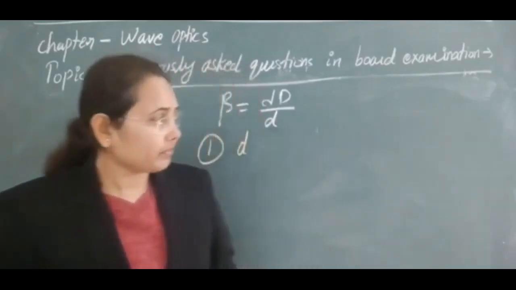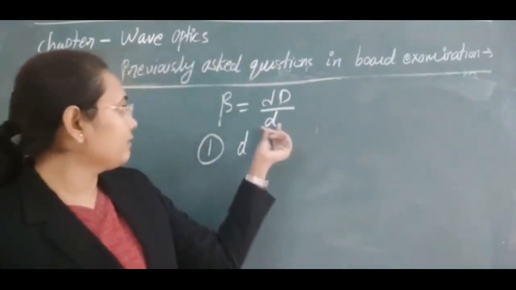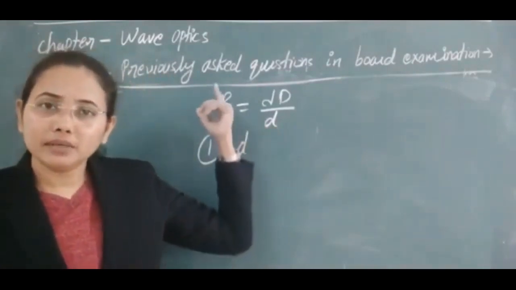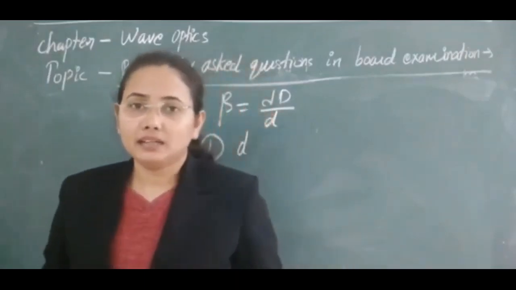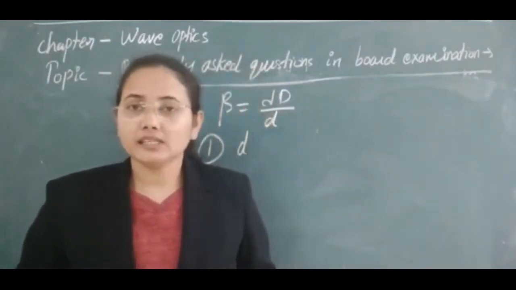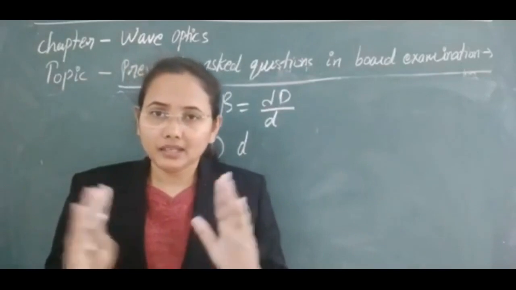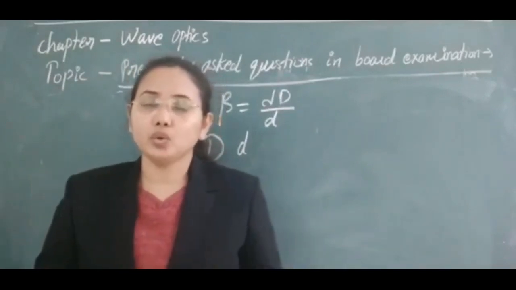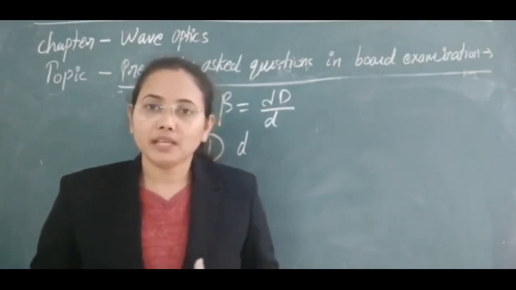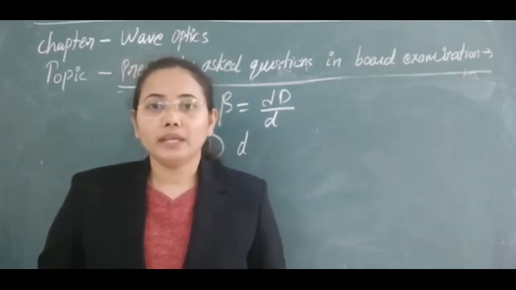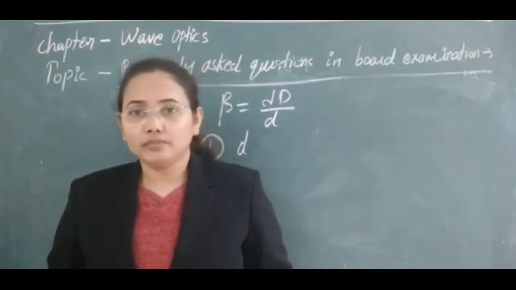Secondly, if we put the two slits very close to each other, then in that case d will decrease, and if d decreases, then beta will increase. So beta is continuously increasing, which means the fringe width is increasing, and for a closer distance one fringe will just cover all the space of the screen, then we will not be able to see or detect any other interference pattern due to the large width of the fringes.